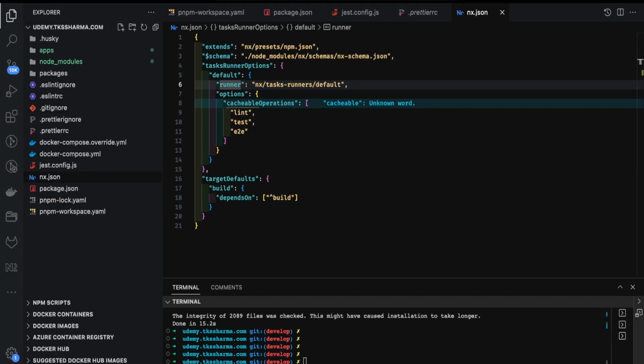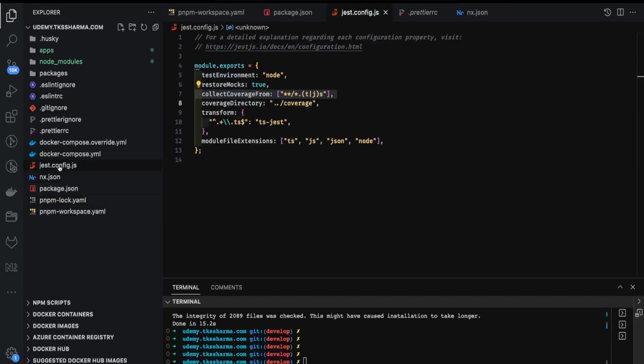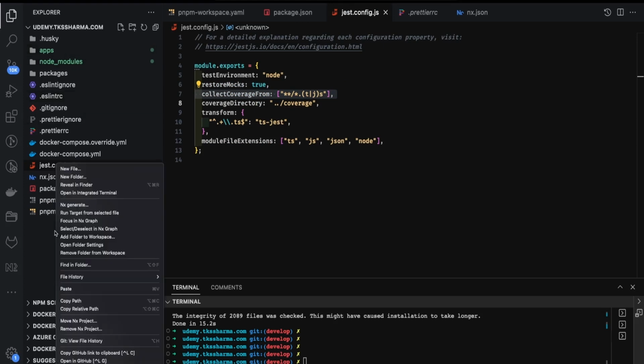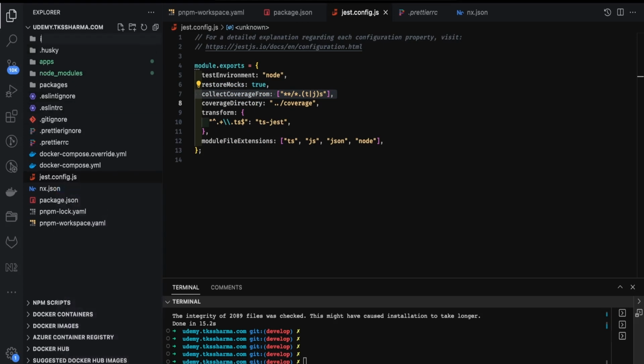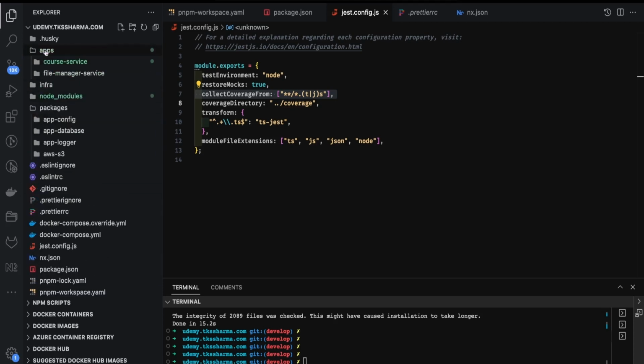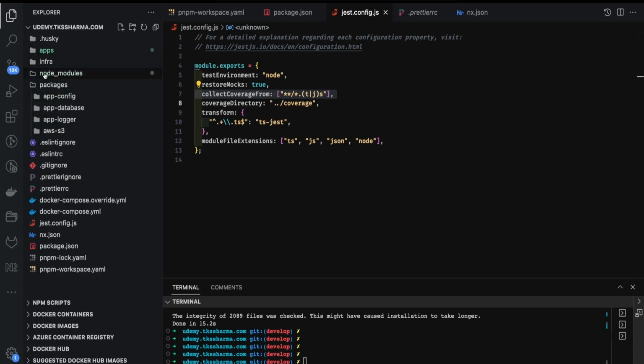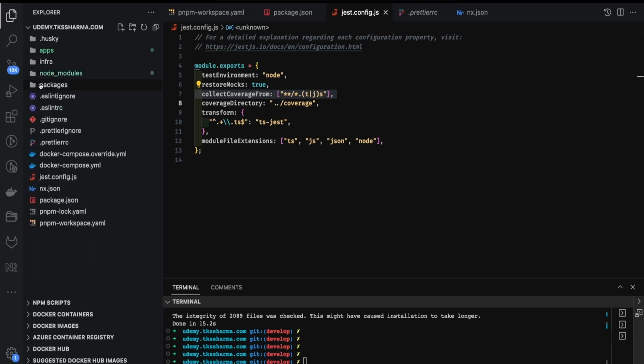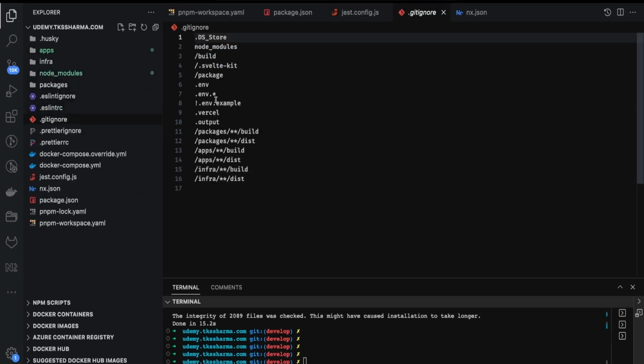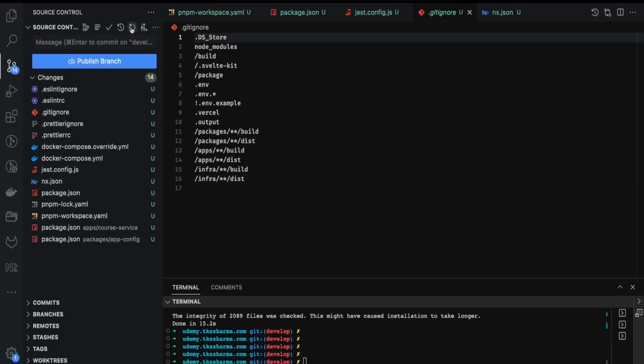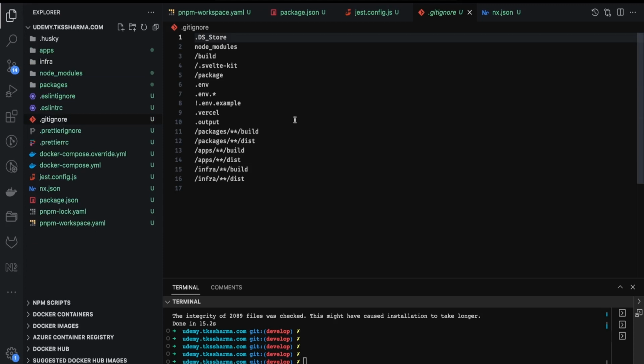Okay, Docker we already have, package lock, Jest config, prettierrc, and you can also create another folder for managing the infra, because I think we are going to use some AWS components here. So how we are going to orchestrate them, how we are going to build them. This is pretty much about the baseline. I think gitignore is missing. That's why it is showing 10,000 commits. I already have it. Okay, it's sorted now.